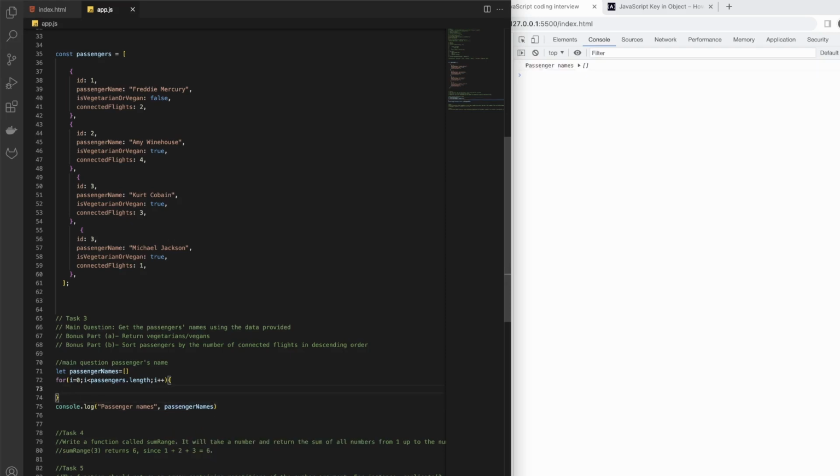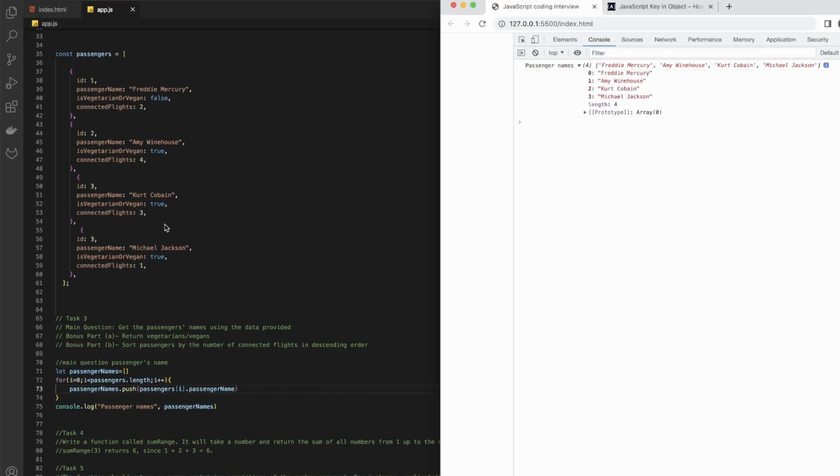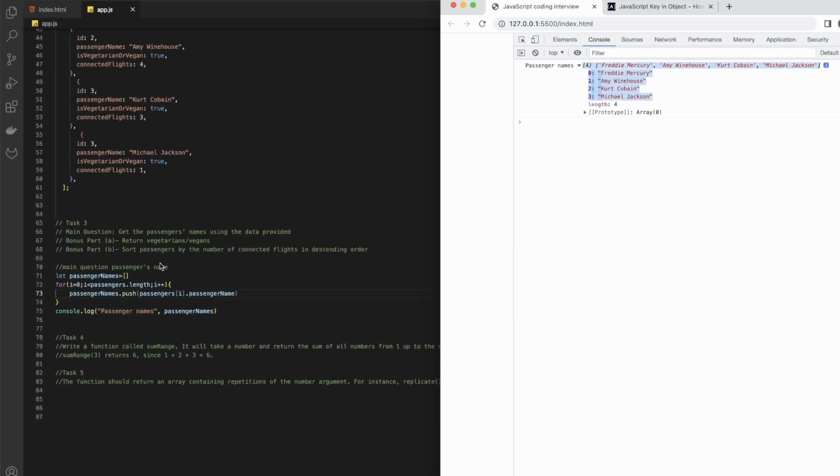What we want to do is passenger names dot push. We want to push here passengers, and then we get i. We are starting from 0, so the first one will be this index dot, and then passenger name. All right, and you can see already we have the answer, and we are having all the names, starting from Freddy and then Amy, Kurt until Michael. So we have all these names here, and this is already done.